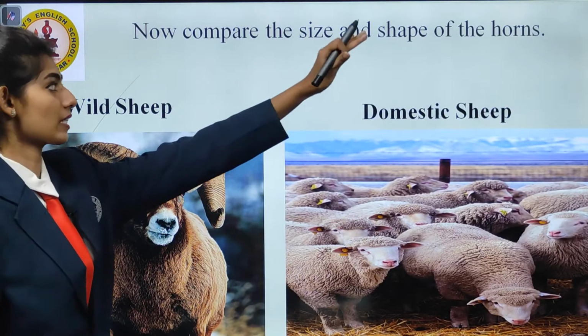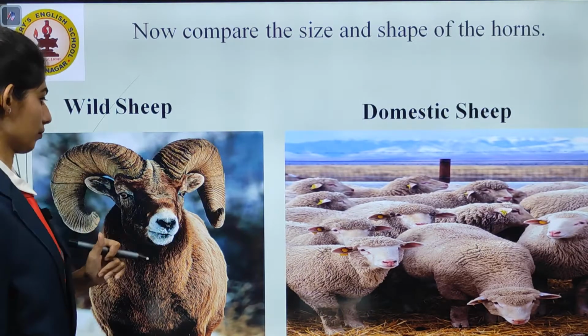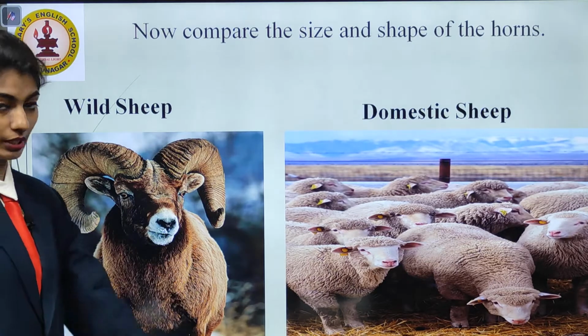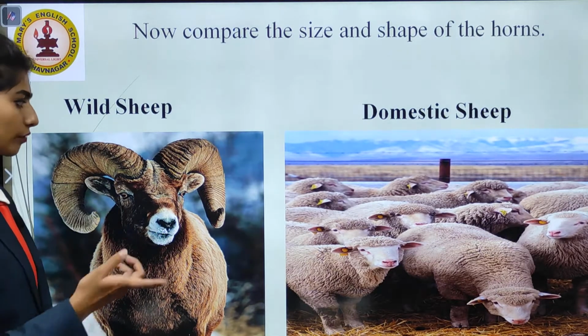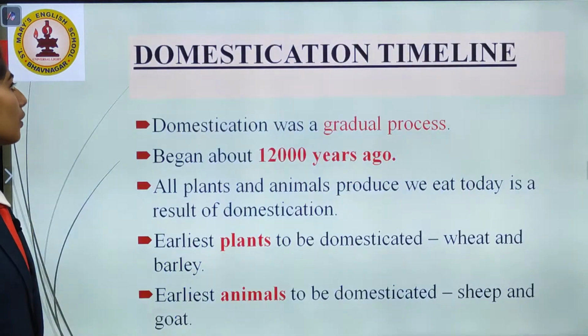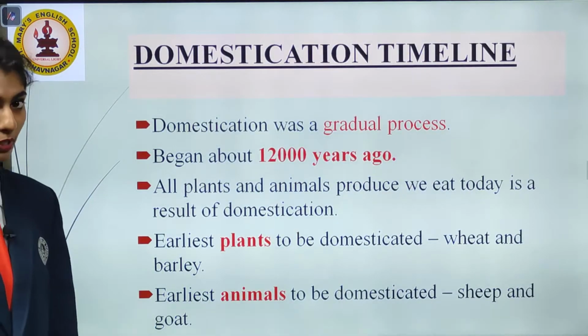Now, compare the size and the shape of the horns. You see a wild sheep and a domestic sheep. See the horns of theirs. They are different if you compare them. So this is how we know about the domestication of the Mesolithic period.